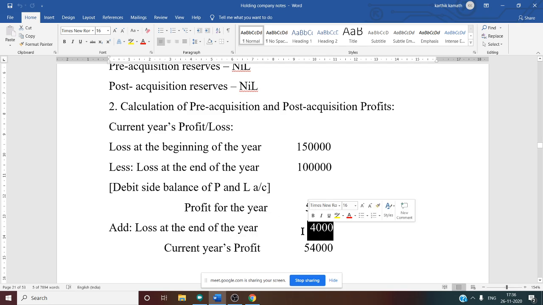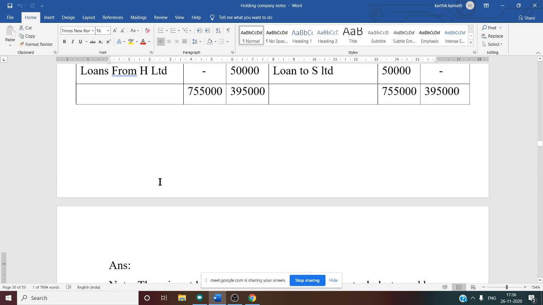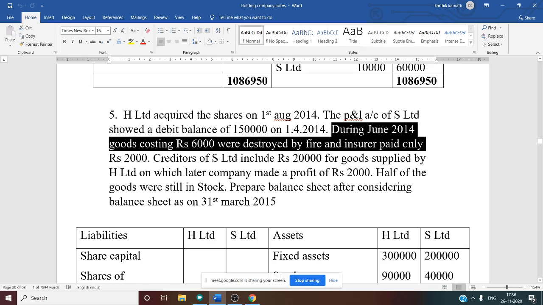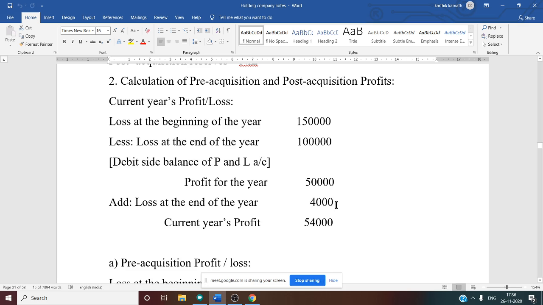That loss is 4,000. Why do we want to add this loss? See this, that is nothing but goods destroyed by fire. When were the goods destroyed by fire? During June 2014, goods costing 6,000 were destroyed by fire and the insurer paid only 2,000. So 6,000 minus 2,000, that is 4,000, you have to add. Why?